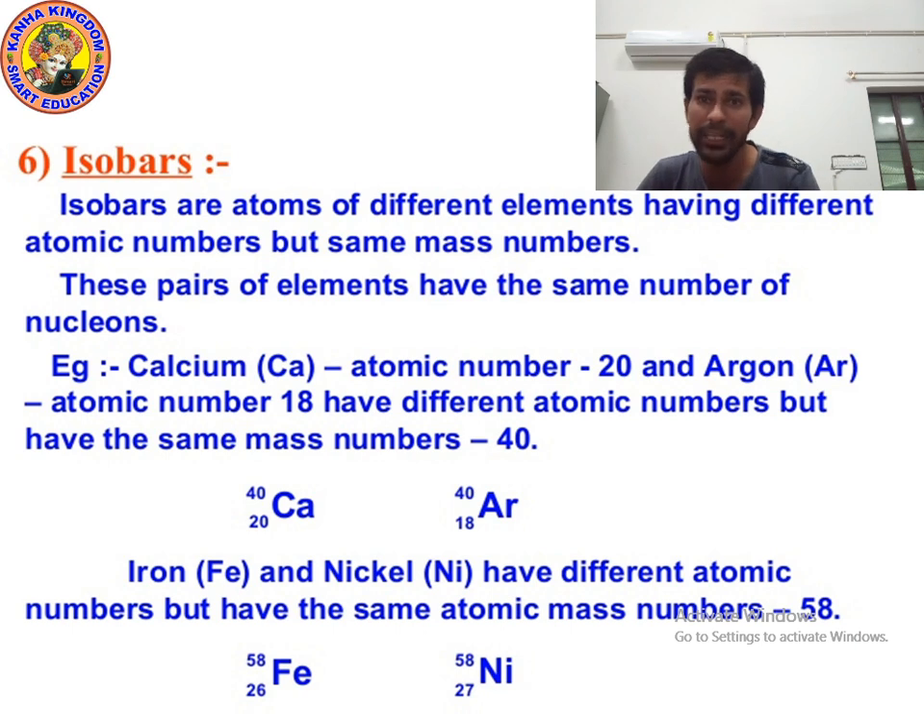And for iron, Fe, and for nickel, Ni. What is the atomic number of iron, Fe? 26. What is the atomic number of Ni, nickel? 27. But what is the mass number of Fe and what is the mass number of Ni? 58. Okay. I hope you understood. Now let's move on to the next point.